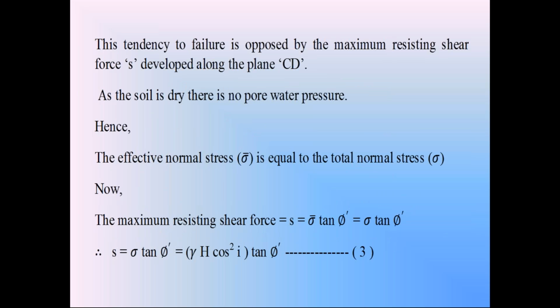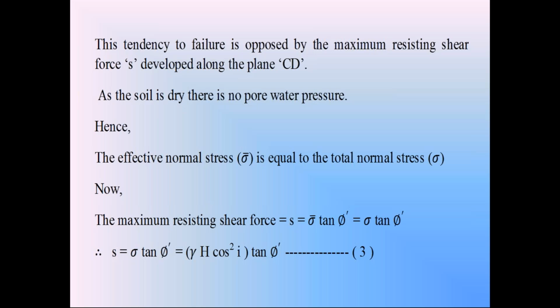We know that when the soil slope is subjected to failure, the shear strength of soil prevents the failure. Already I discussed it with you. Two types of forces are there in the failure of a soil slope: the first force causing the failure, and the second force resisting the failure.